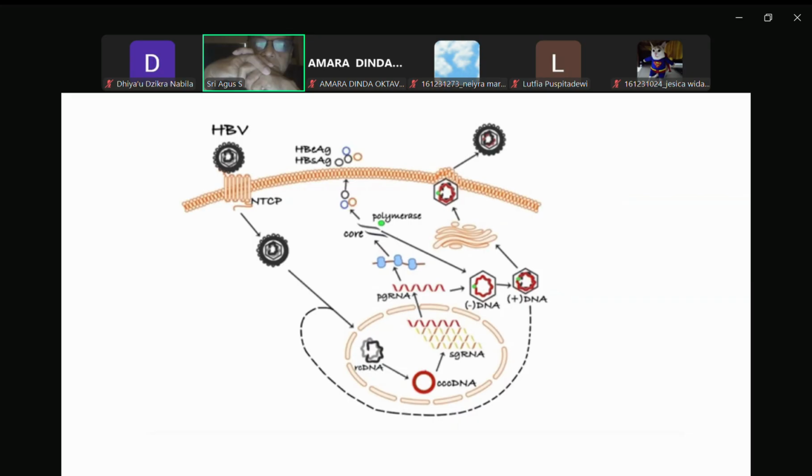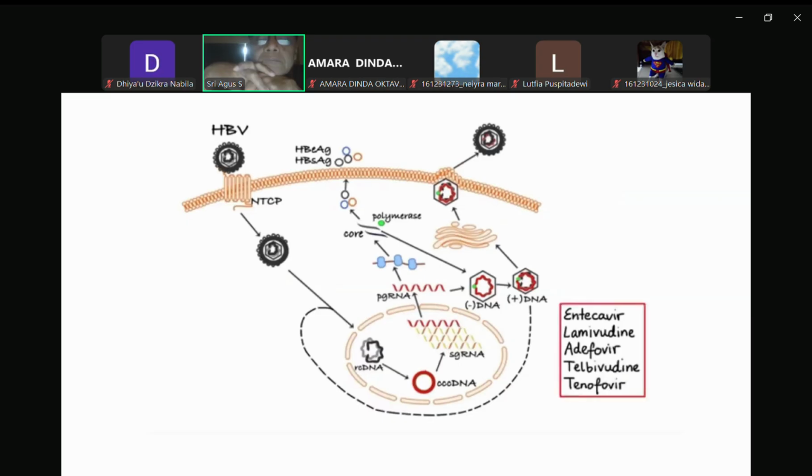Now, all currently approved antiviral drugs for the treatment of chronic hepatitis B virus infection are nucleoside and nucleotide analogs, and include agents such as entecavir, lamivudine, adefovir, telbivudine, and tenofovir. These drugs inhibit multiple functions of the hepatitis B virus polymerase by competing with natural substrates for incorporation into the developing viral DNA strand. This results in chain termination and thus inhibition of reverse transcription and synthesis of the viral DNA.